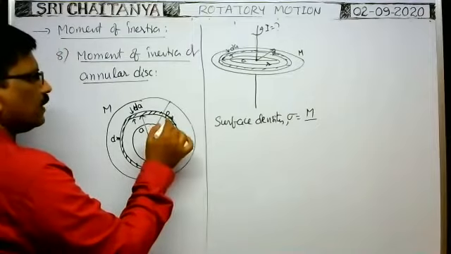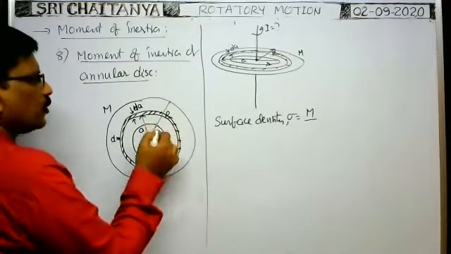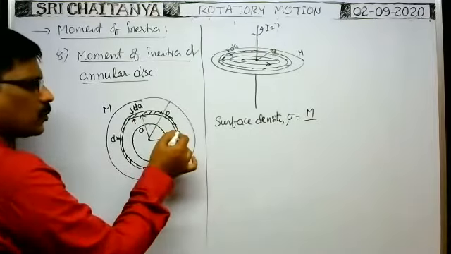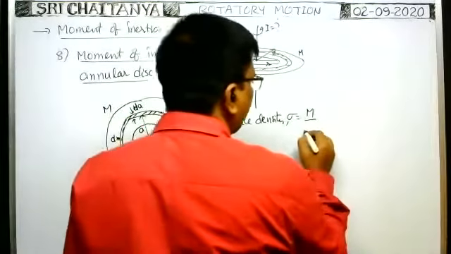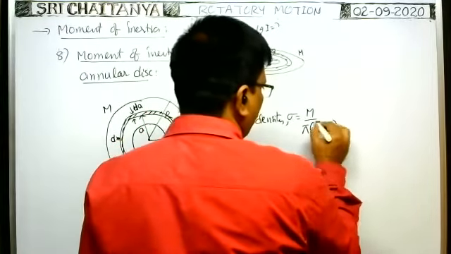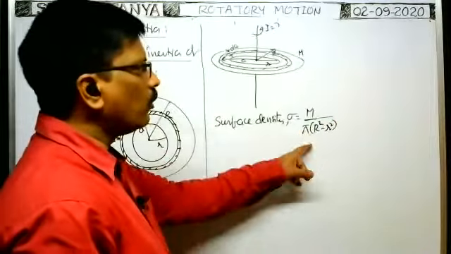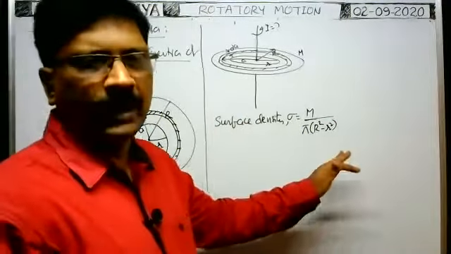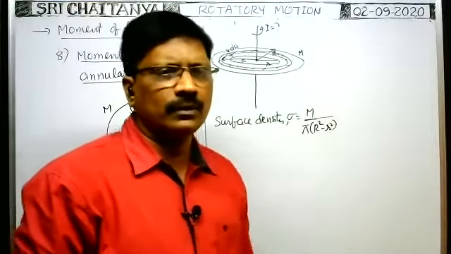From the total area, you subtract the area of the hole. That gives the area of the material of the annular disk only, no? That's why the area of material of the annular disk is pi into capital R square minus small r square. So on this area only, the mass is distributed in the annular disk. So what is the mass per unit area? It means M by this one, no?